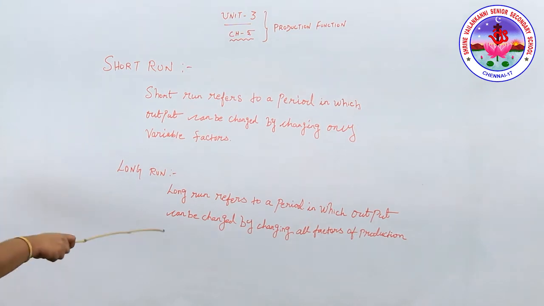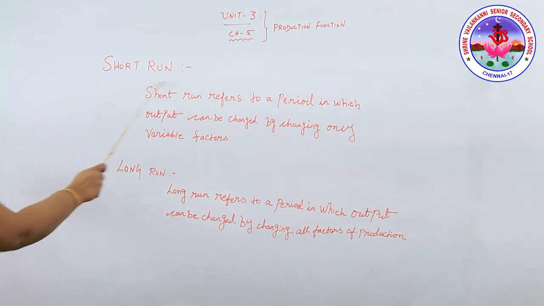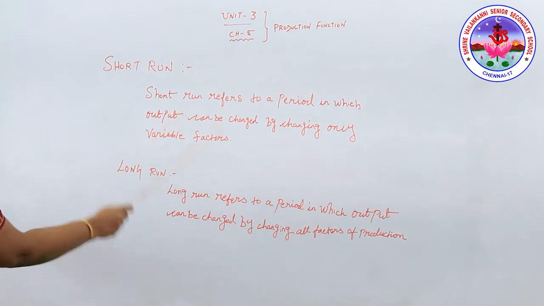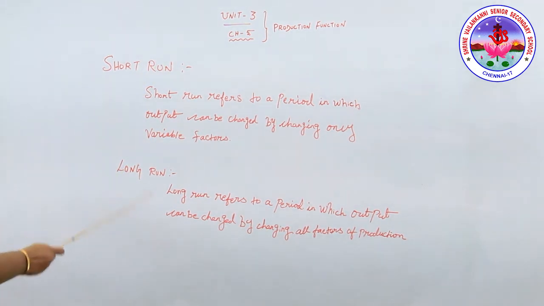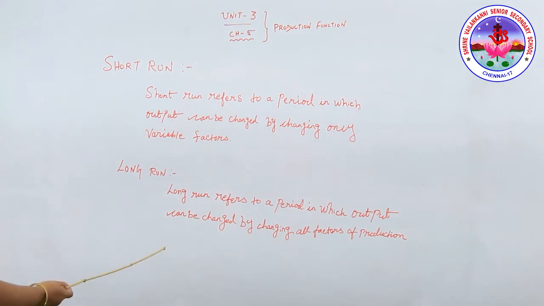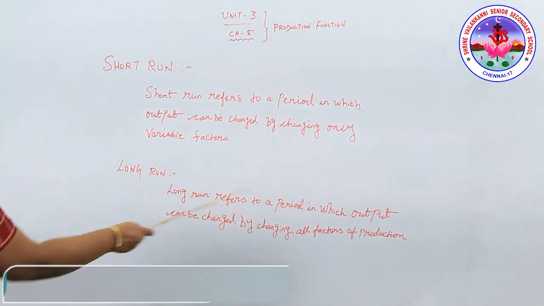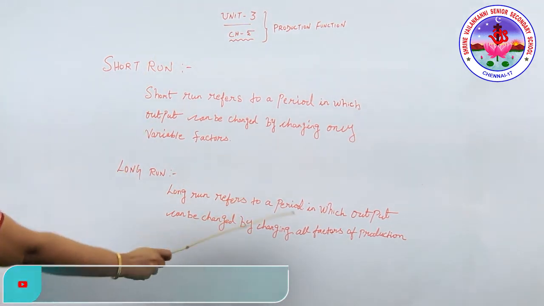So in the short run, some factors are fixed and some are variable, and the fixed factors cannot be changed during such a short span of time. So we are calling it the short run. Now, coming back to the long run, it refers to a period in which output can be changed by changing all factors of production.